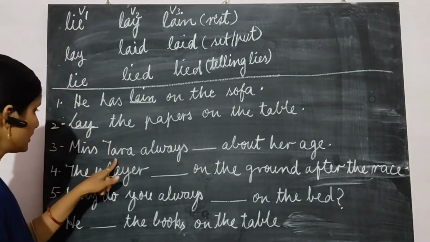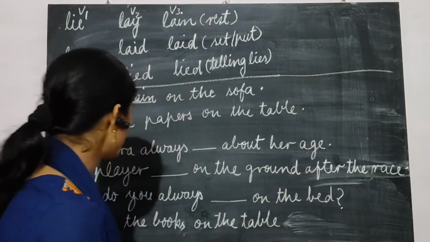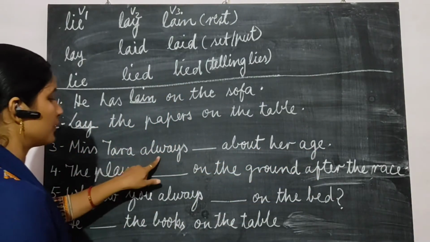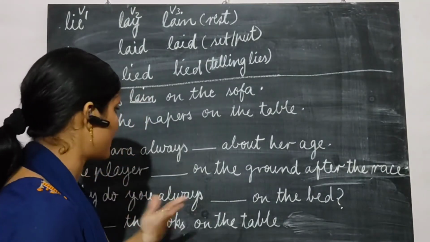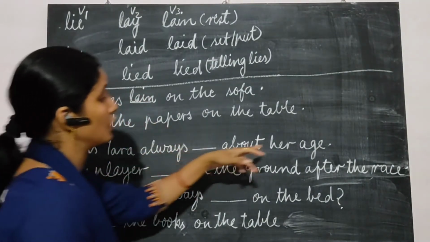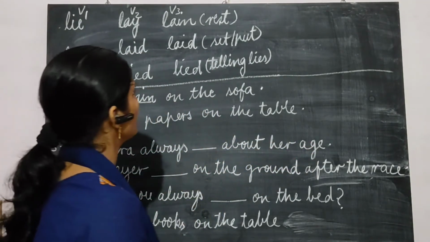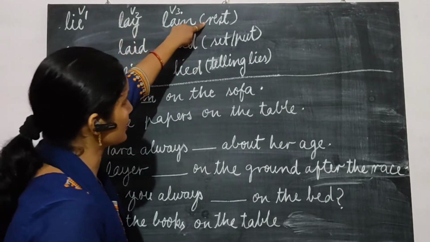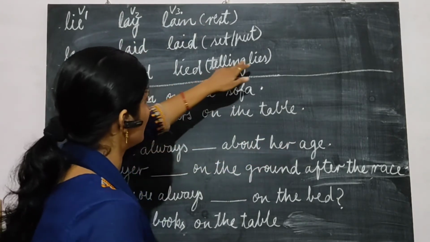Next, Miss Tara always blank about her age. Always means first of all we have to write the first form of the verb. She is in the habit of it. We are talking about age. Are we talking about rest here? No, of course not. Age is written. So it is telling lies.